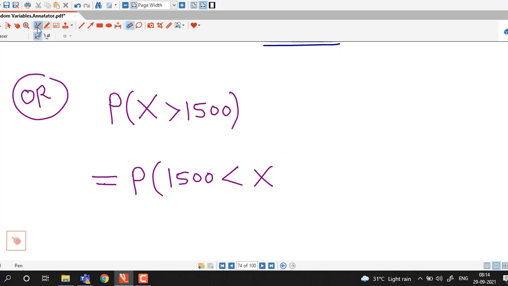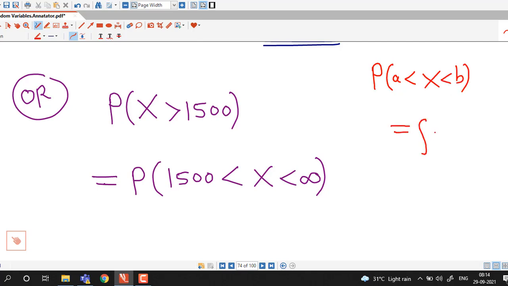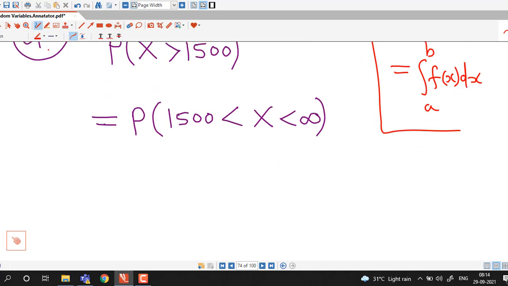So x lies between 1500 and infinity. If you recall, if f is the density function of a continuous random variable, this probability is nothing but the integral of the density function from a to b. So using the definition of the probability density function, this we can write as the integral of the density function from 1500 to infinity.